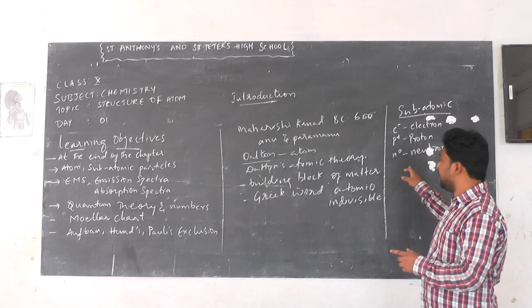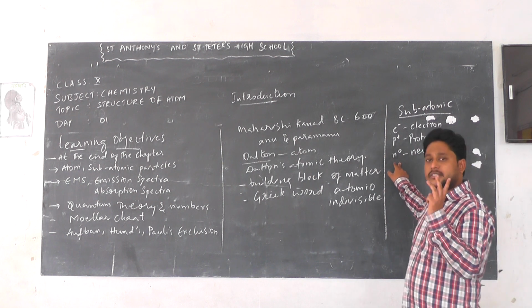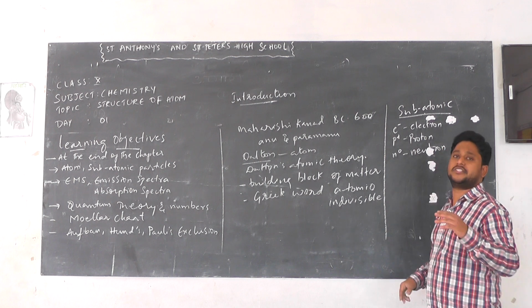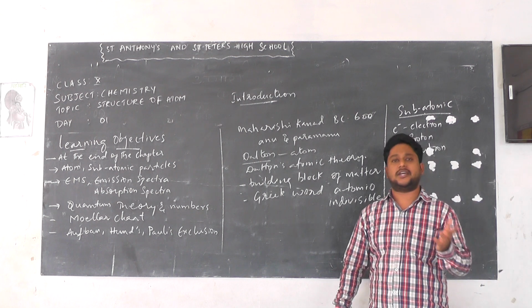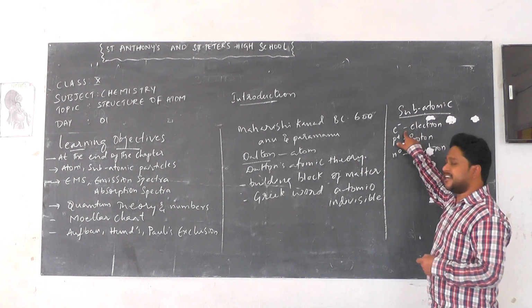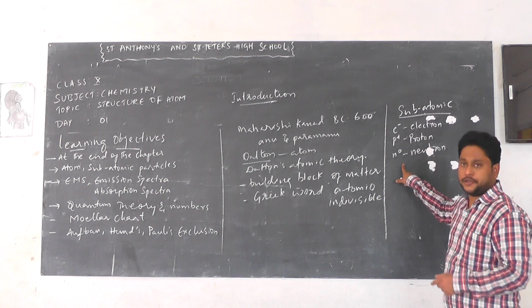They also found a third subatomic particle, the neutron, which is chargeless. It does not have any charge. So the atom is electrically neutral because of electrons, protons and neutrons.